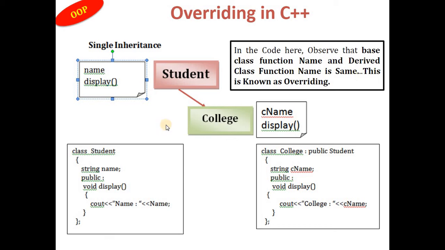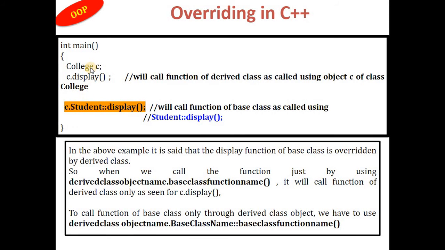It will not call the function of the base class. This is known as overriding in C++. So will it be that I cannot call the base class function? The solution for this is either you take different function names for the base class and derived class, or you use the scope resolution operator. So how do you use the scope resolution operator when you have an overridden function?